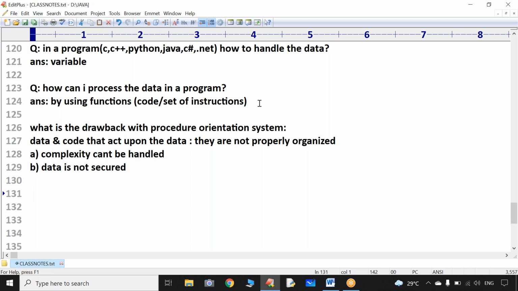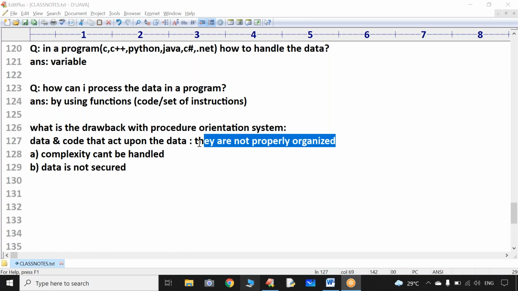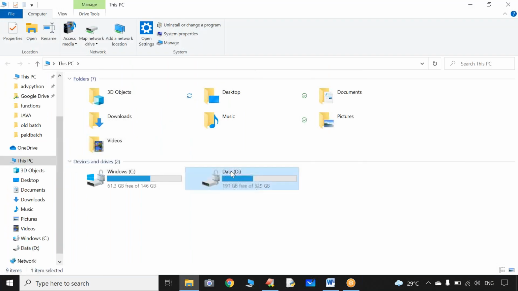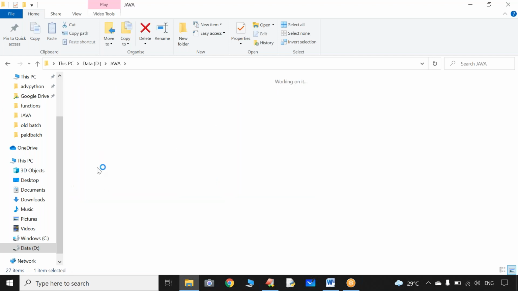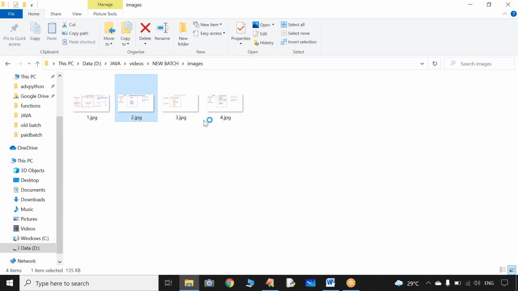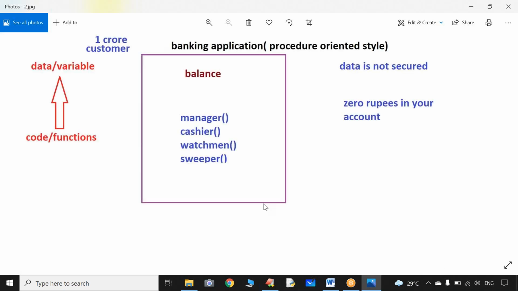Data is not secure. So when somebody asks you what is the difference between procedure and object orientation, we have to answer them. In procedure orientation, the data and code that act upon the data are not properly organized, whereas in object orientation, they are properly organized. So I have shared the images also for your reference, for better understanding. So this is the first diagram, or I think it is the second diagram.